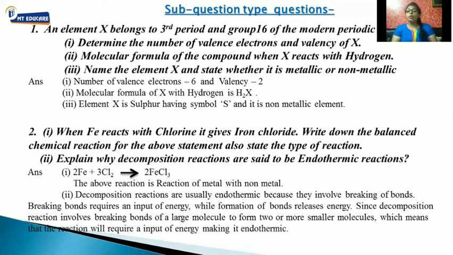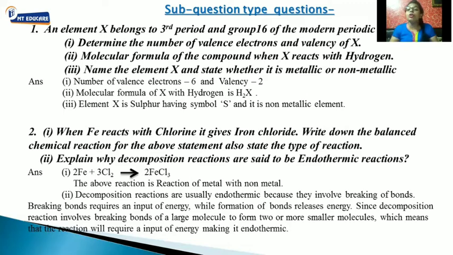Now, what do you mean by decomposition? Decomposition means breaking, separating something. So whenever there is a decomposition reaction, students, there is a breaking of something, a separation of something. Decomposition involves breaking of bonds. Now, when you want to break bonds, you need to supply energy, whereas when you form a bond, the energy is released.